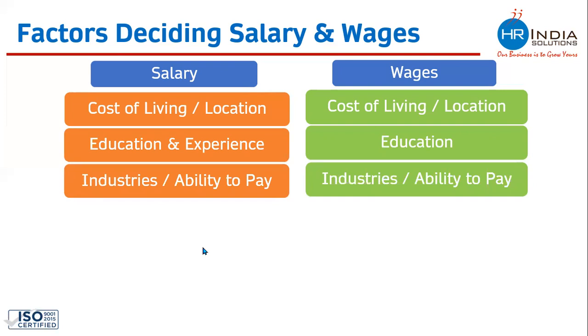Industries or ability to pay. You will see that there are many industries which are not doing that great. Industries like carpet making companies, textile industries, to some extent manufacturing industries, jute making companies. These industries are not doing that great in comparison to industries like telecom, health and insurance companies, healthcare companies, retail company, e-commerce company. These industries are doing great.